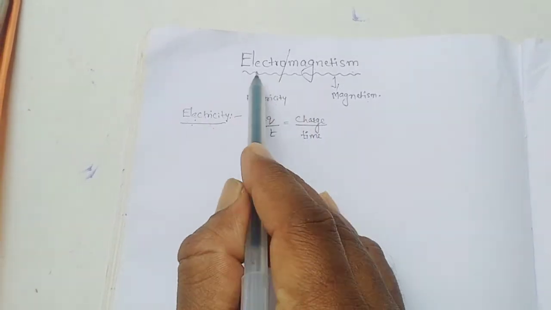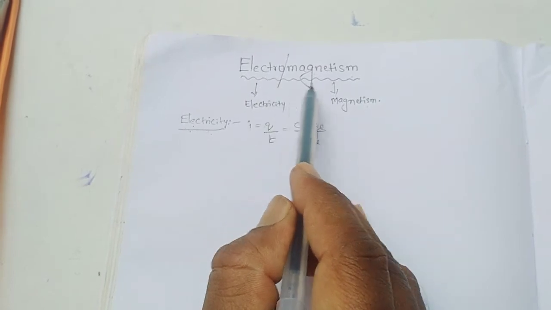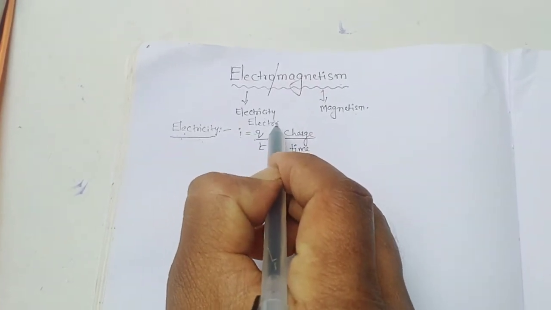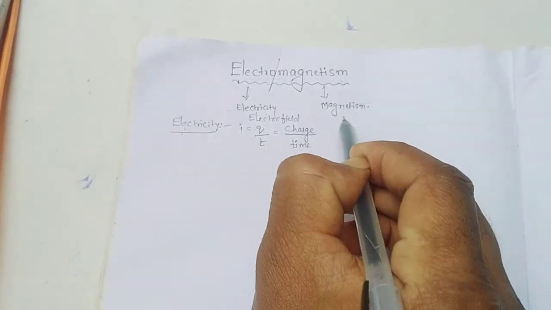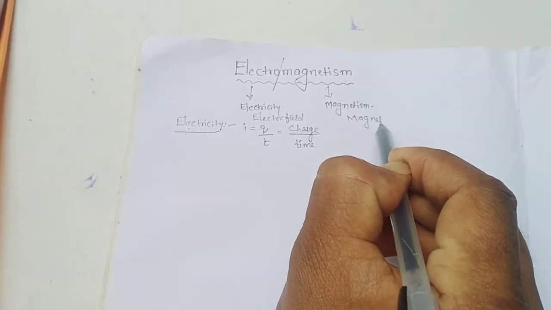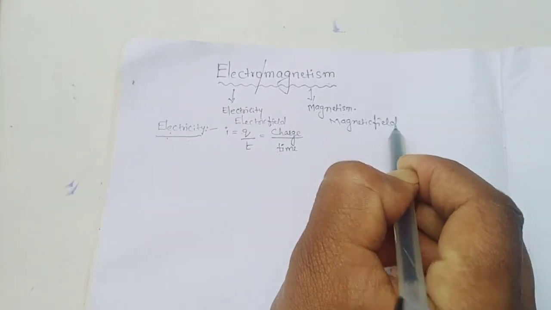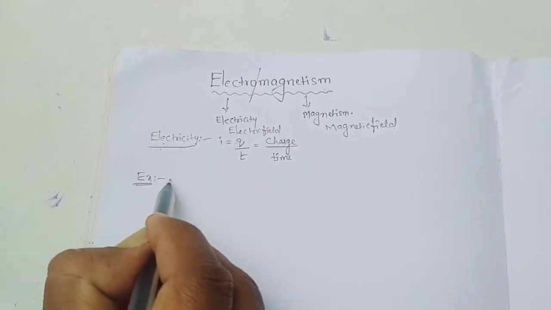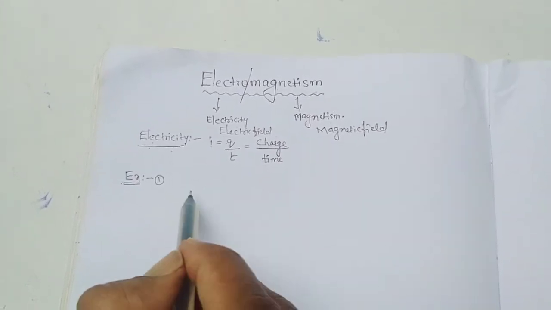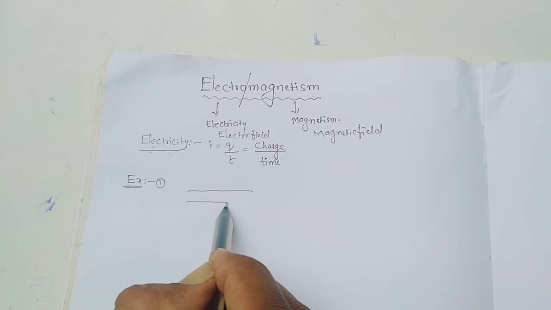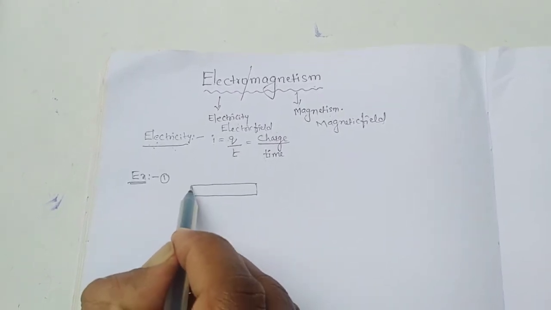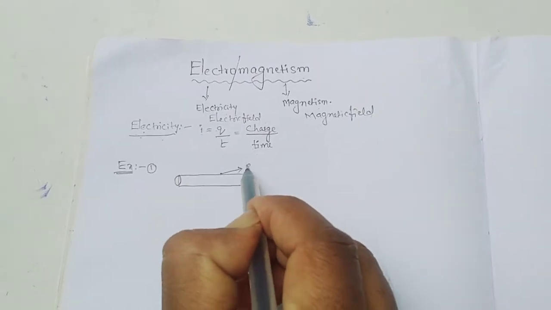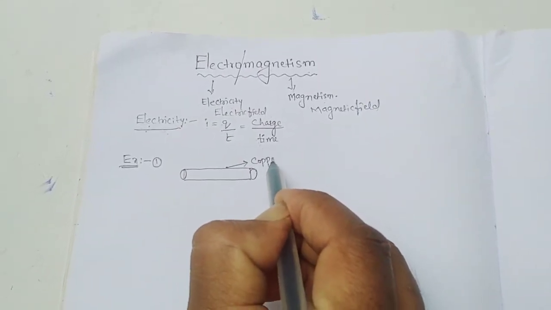So what is the property of electromagnetism? It can produce an electric field and a magnetic field. So for example, here we are taking the first activity. I have to take one conductor. So it is an example of a conductor. Which conductor? Copper.